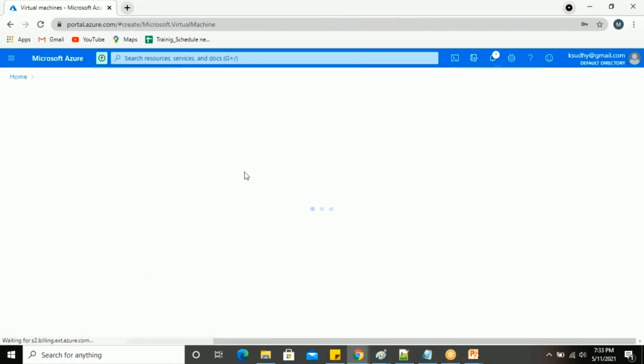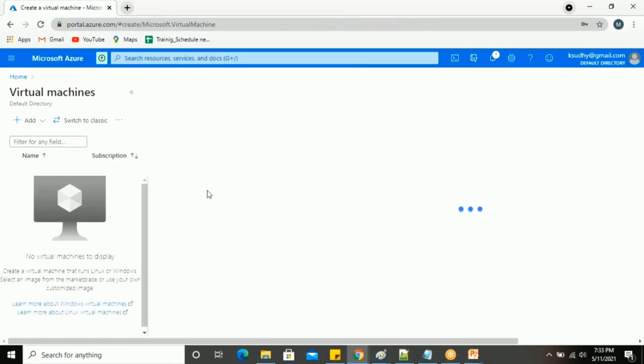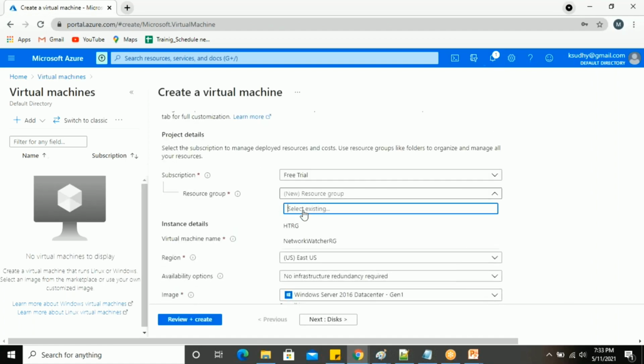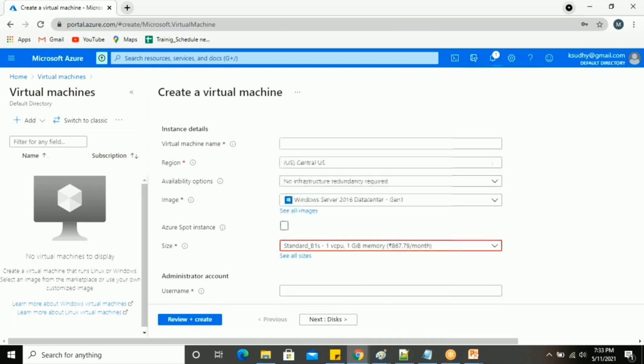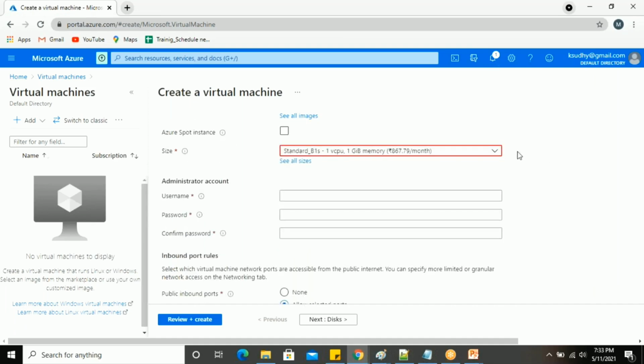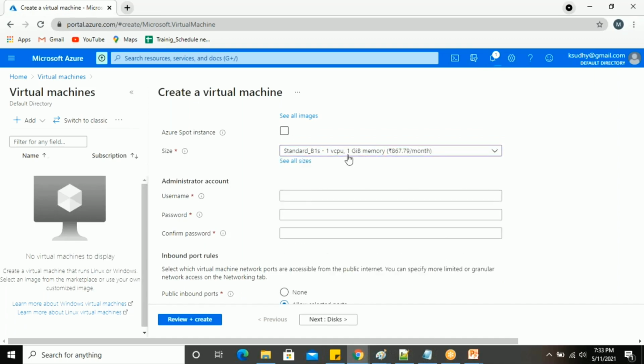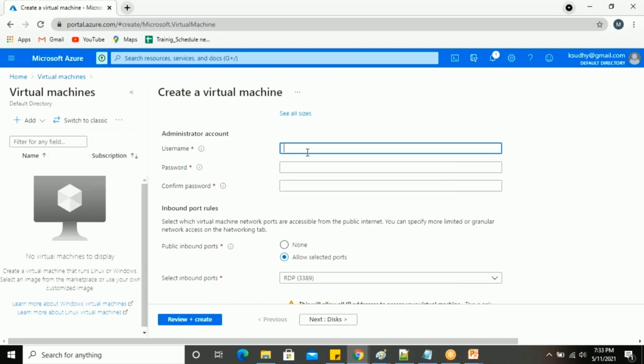Add a virtual machine. The same HTRG is the resource group. Here HT2 is the virtual machine name, the same Central US and the same server. Here we'll go with the different VNet. I can take 2 CPU with 4 GB RAM, or if you want the same, one virtual CPU and 1 GB RAM, we can go with that. The username is going to be Mohan. As usual, whatever username and password I gave, the same will be given here.